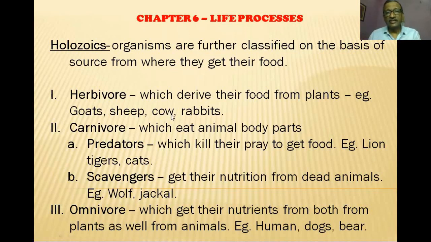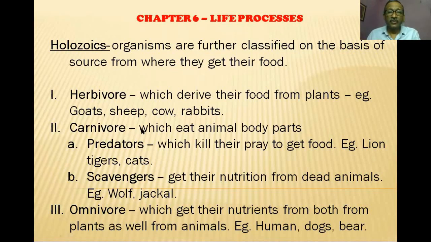Otherwise all the cattle are feeding on the grass and the herbs. Okay, goats are feeding on the grass and herbs, sheep, rabbit, etc. So these are those organisms which are deriving their food only from the plant. You will not find them eating any animal product.